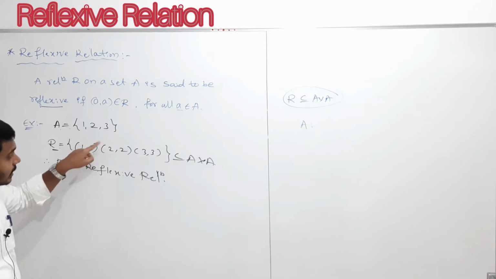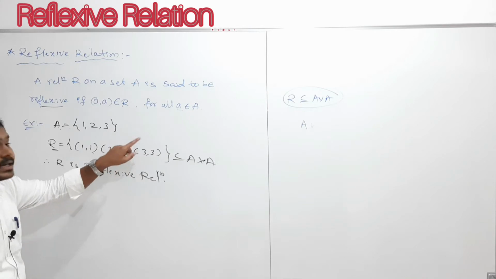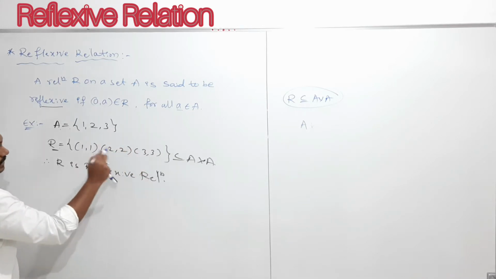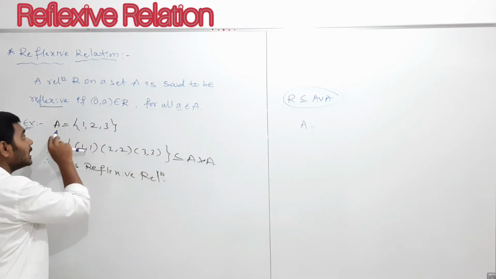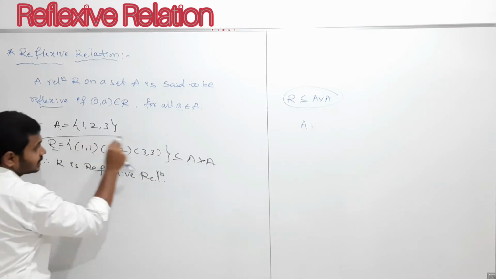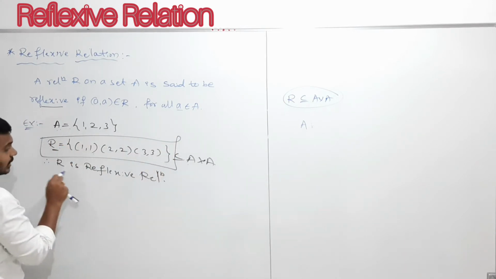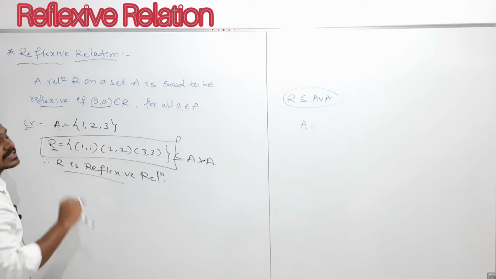It holds for all elements of A. If this condition holds, we can call R a reflexive relation.